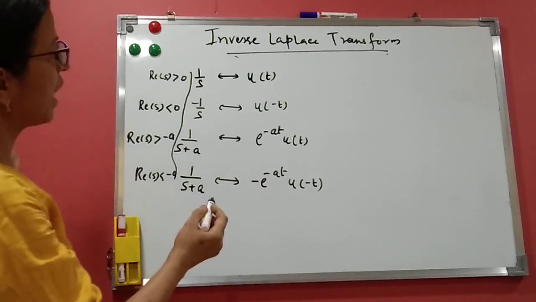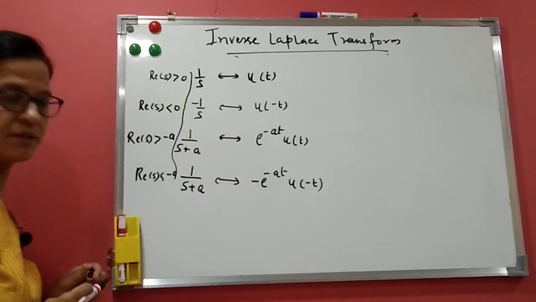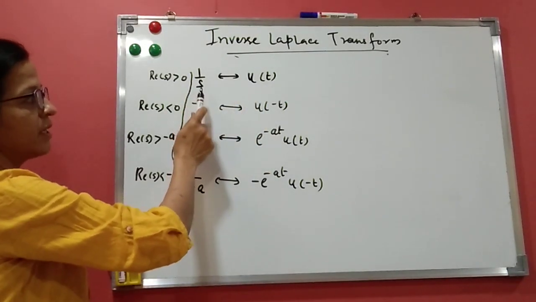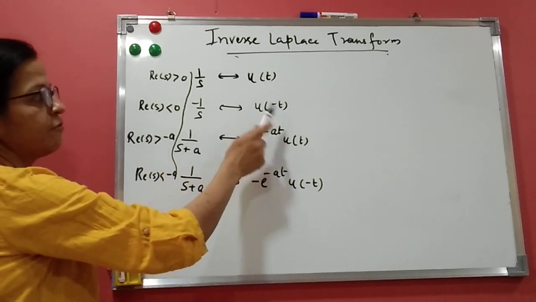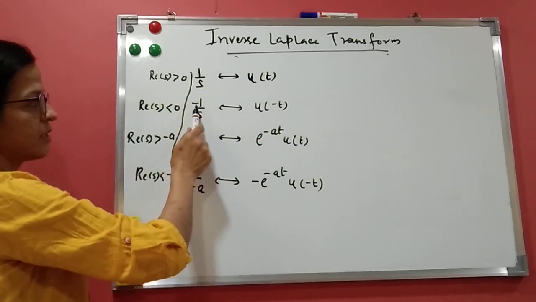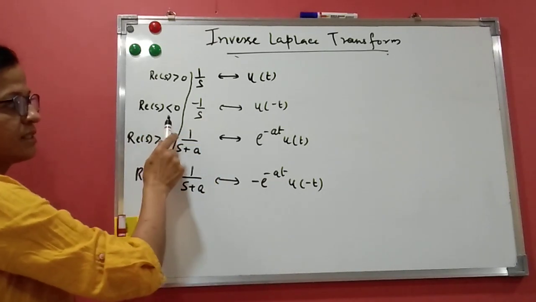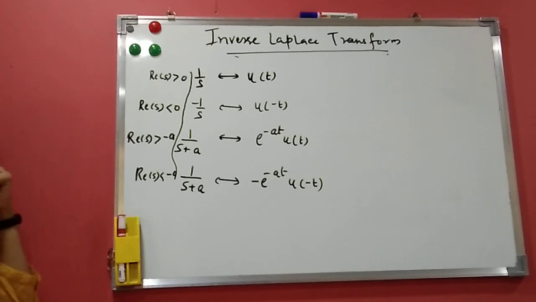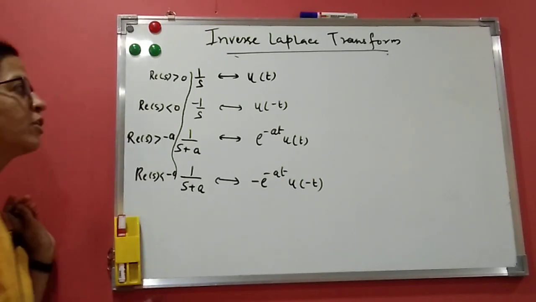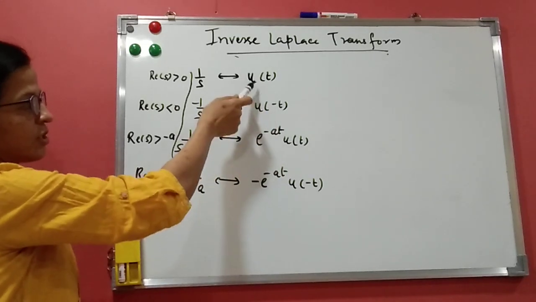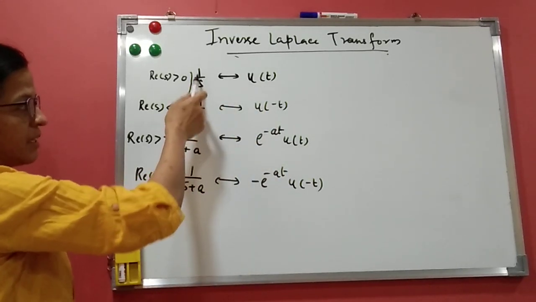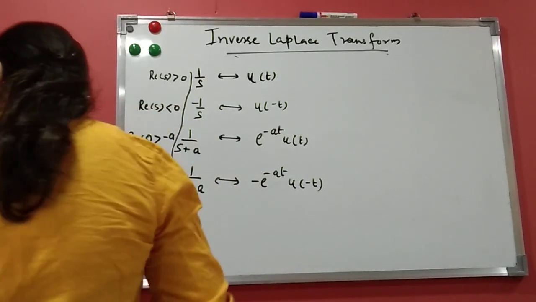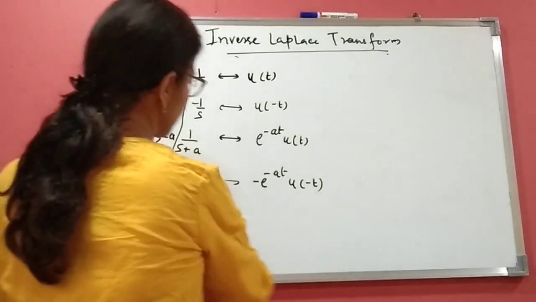So we have to always see the ROC for inverse Laplace transform. Okay, so just remember u of t, the Laplace is 1 by s, real s greater than 0. For u of minus t, the Laplace transform is minus 1 by s, real s less than 0. So ROC always plays an important role for finding inverse Laplace transform. And for causal and anti-causal signals, for causal the Laplace is plus, and for anti-causal it is negative with the opposite ROC. Okay, so we'll be using this concept for finding inverse Laplace transform.